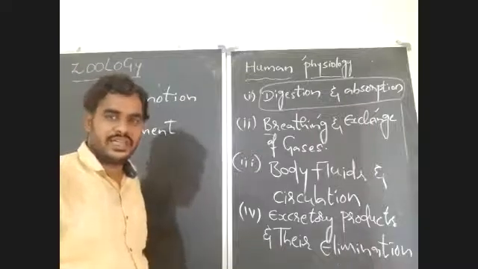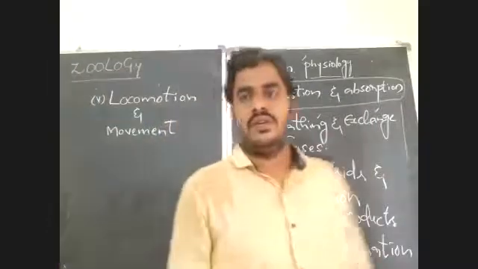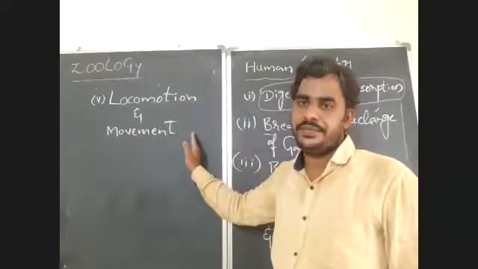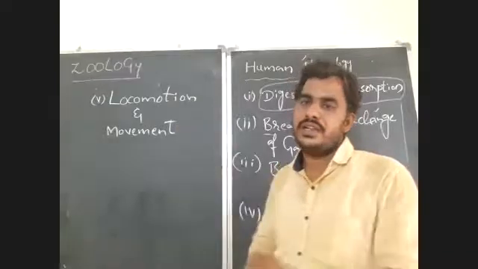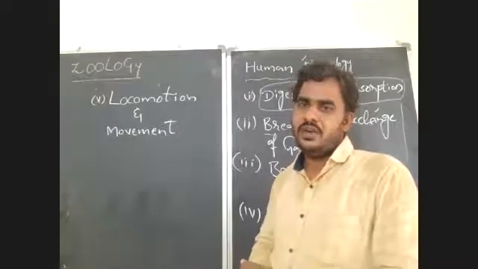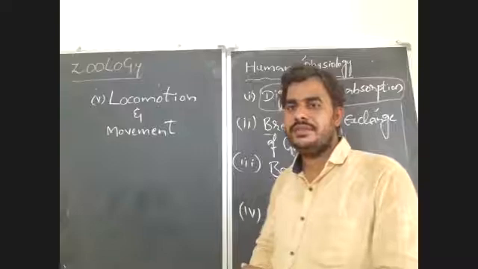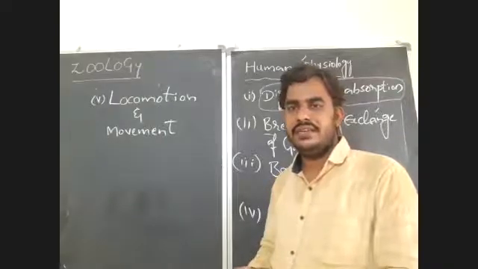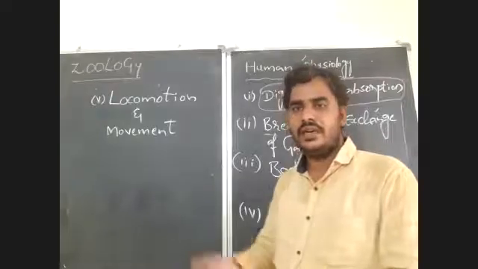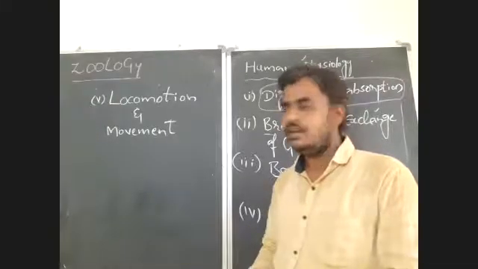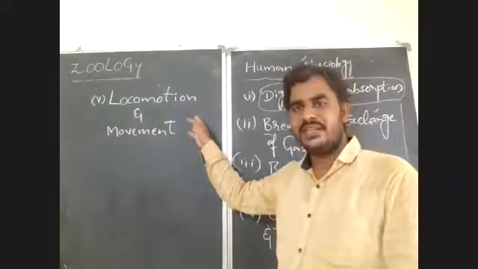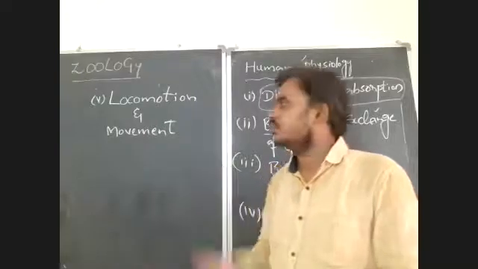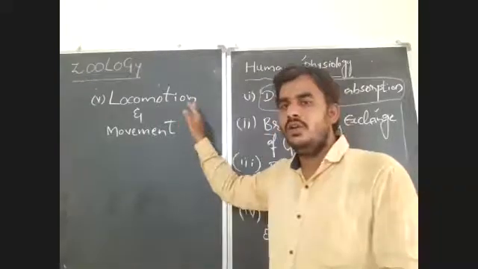Without movement of legs, we cannot change our place. So in this chapter, you are going to learn locomotion and movement, how locomotion takes place in animals. Locomotion is carried out in different ways, either by walking, running, flying, jumping, swimming, rolling, creeping. All this will change the place of an organism from one point to another point. That changes the location of the organism. So we can call that locomotion.